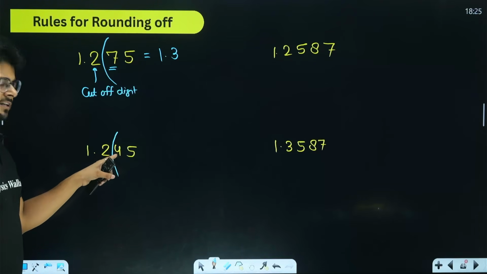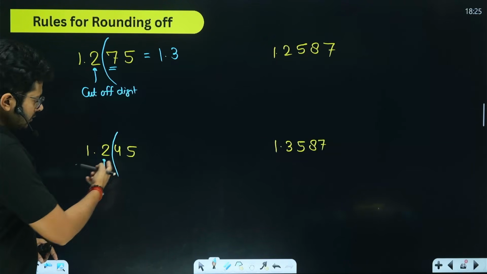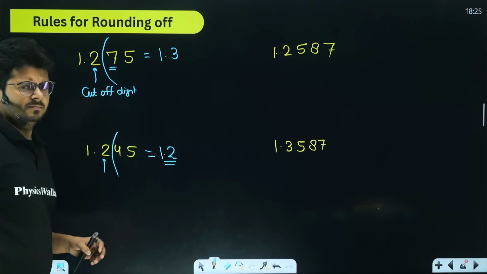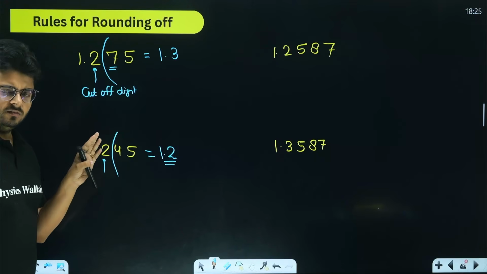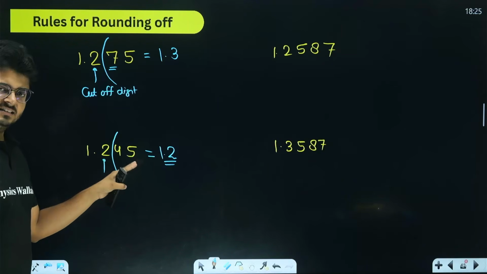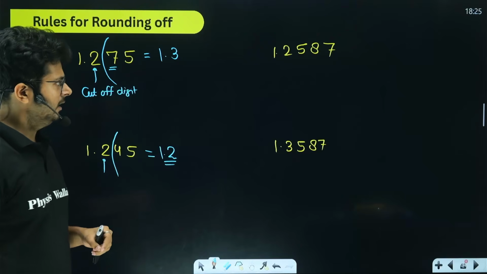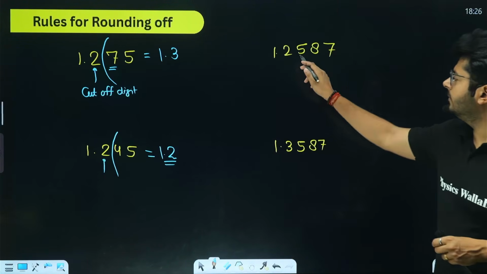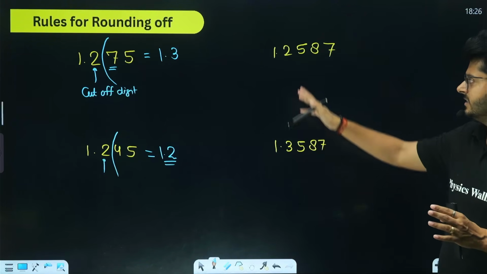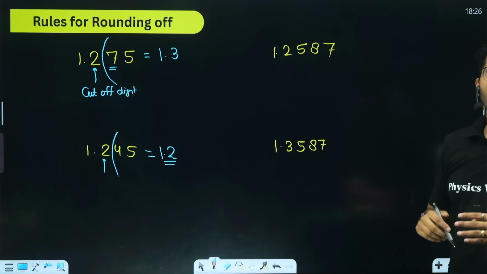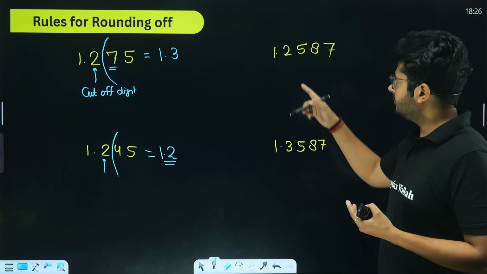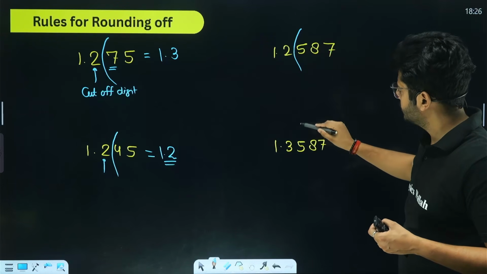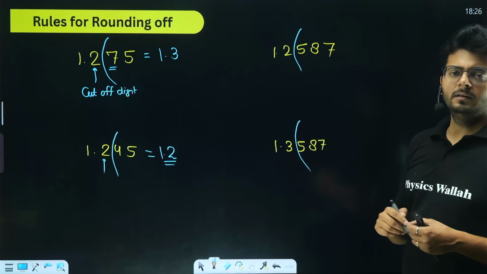And the value that is coming after the cutoff digit is 4, which is less than 5. So we will not change it. We will keep that value as it is. This is simple: if the digit after the cutoff digit is more than 5, increase the cutoff digit by 1. If it is less than 5, keep it as it is. No problem in that part at all. But what will happen if the value after the cutoff digit is exactly 5? Let us say that in this example as well, we want to keep only two significant figures. So we want to remove this section, and how to do that?